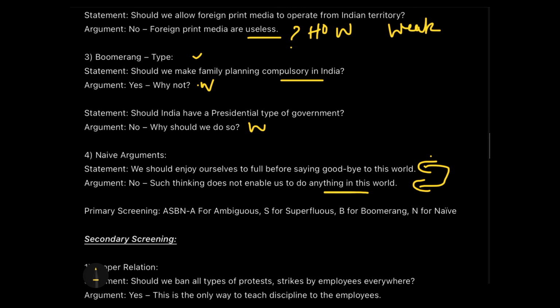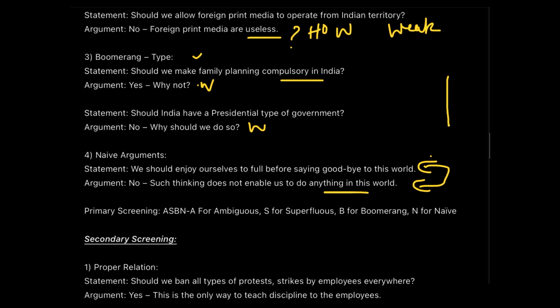Okay. So these are the four categories. See, because I was explaining it for the first time, it took time. But when you do questions on this, you will see that it will only take a matter of 30 seconds to quickly check whether any of these are present in a particular argument. Like if there is a why-not thing, you know it's boomerang, so you will make it weak immediately. If that's not present, boomerang is not checked only. If the same idea has been replicated, then it's a naive argument.